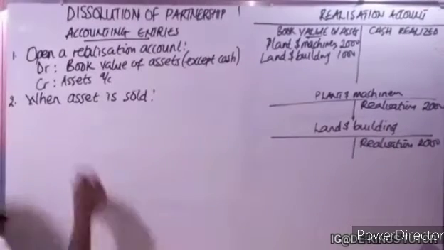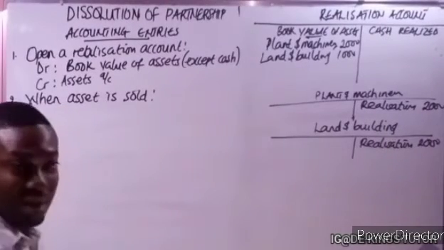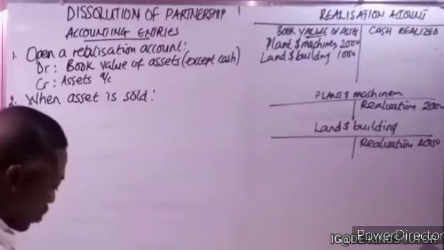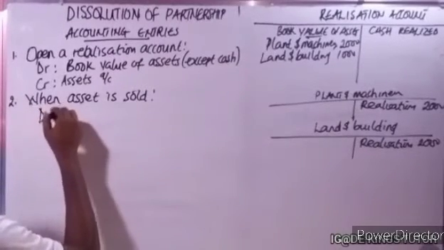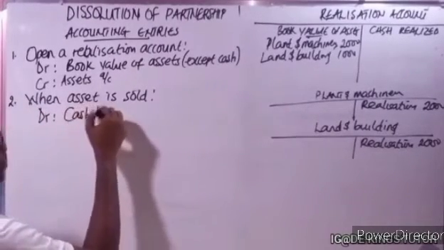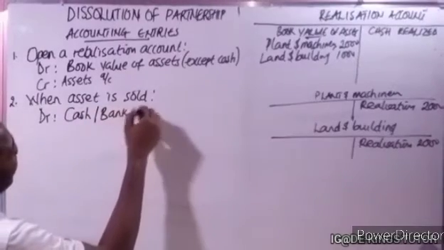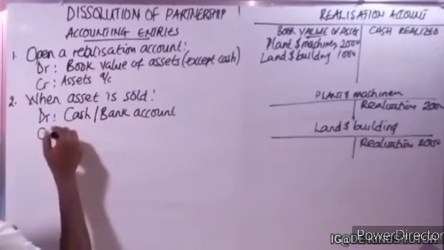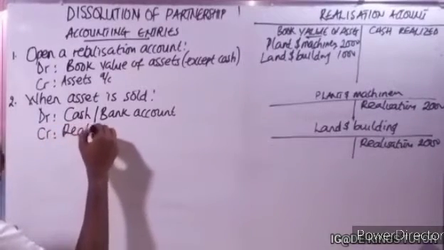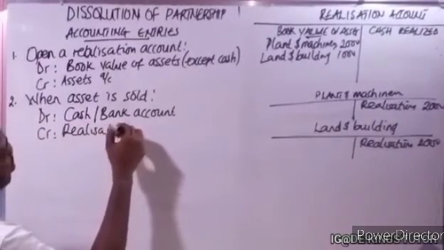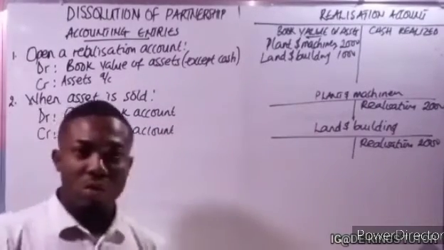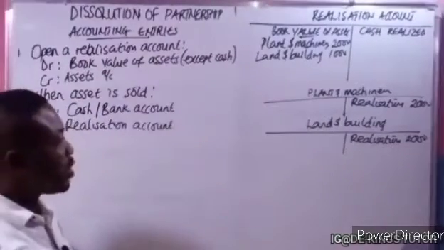Now, if asset is being sold, it means we are selling it to get cash. So if we're selling to get cash, definitely you debit the cash/bank account because money is coming in. Then you credit the realization account. Okay, so you credit realization account.